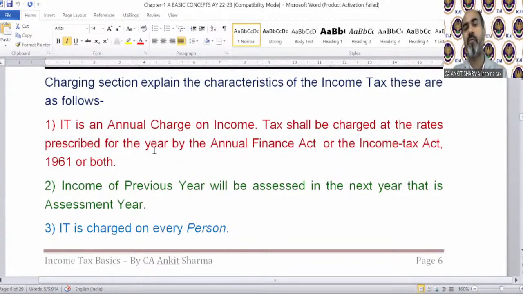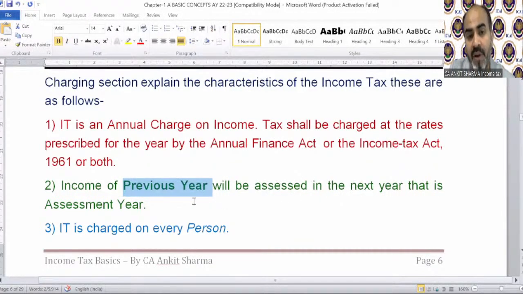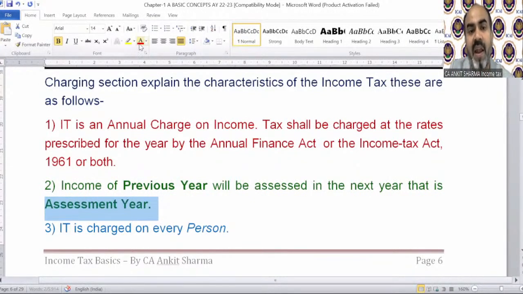Second is that income of the previous year will be assessed in the next year, and that is the assessment year. Now, these two words are very, very, very important, and you will need to read these words a lot of times in this subject, of course. That is previous year and assessment year. There is no concept of calendar year in income tax. There is only previous year and assessment year.